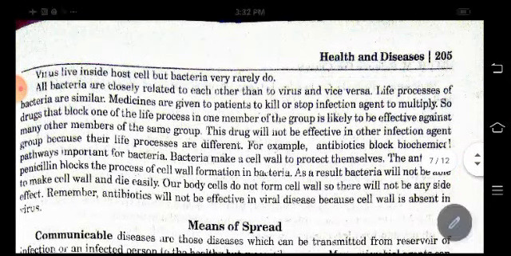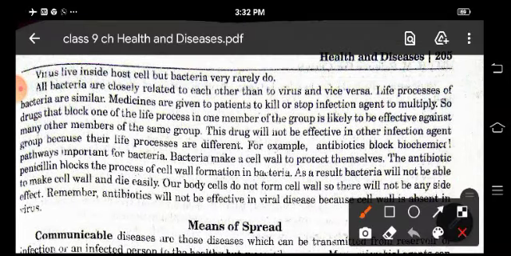So virus, they live inside the host cell, whereas bacteria rarely do so. All bacteria, they are closely related to each other. The life processes of bacteria are similar. And the medicines which are given to patients to kill or stop infection are the agents that stop the organism from multiplying. So drugs that block one of the life processes in one member of the group are likely to be effective against many other members of the same group.